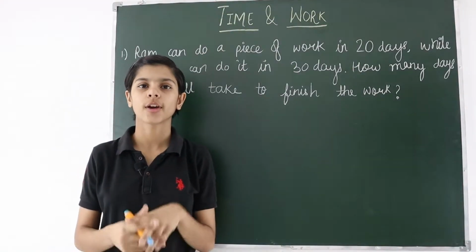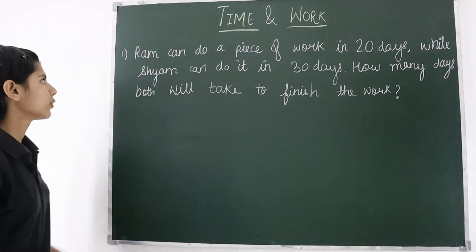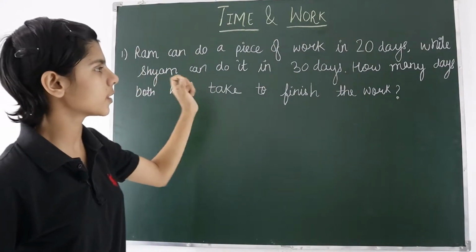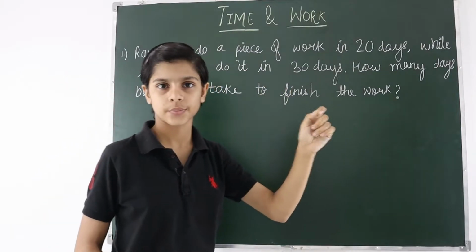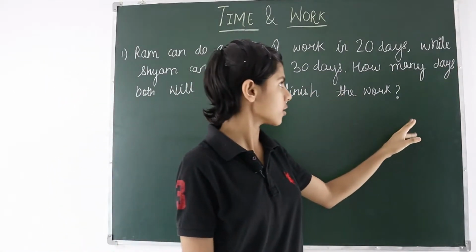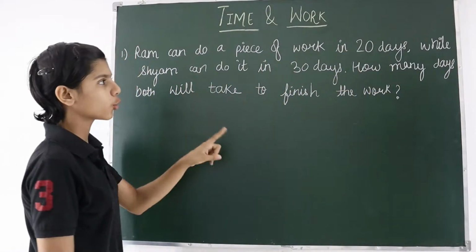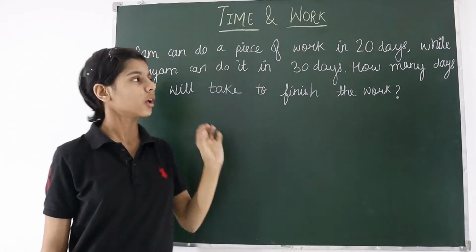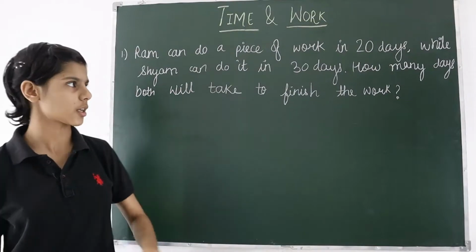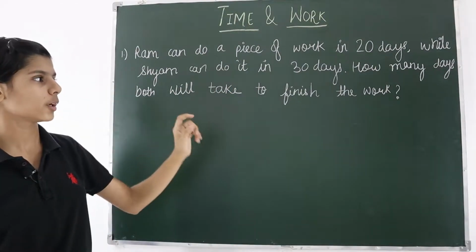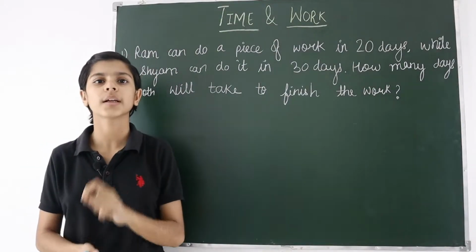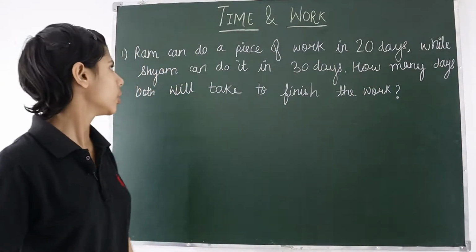So friends, now here is the question. We will solve it. In this question, Ram can do a piece of work in 20 days, while Sham can do it in 30 days. Means Ram alone can do it in 20 days and Sham can do it in 30 days. How many days will both take to finish the work? If both do the same work, how many days will they take?